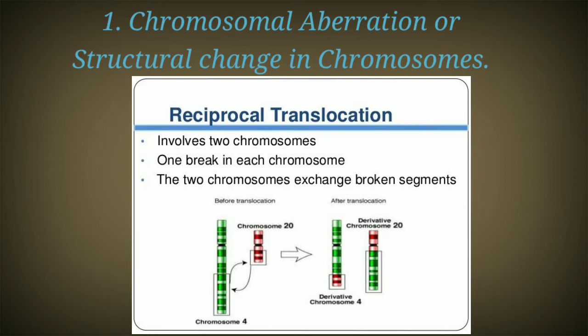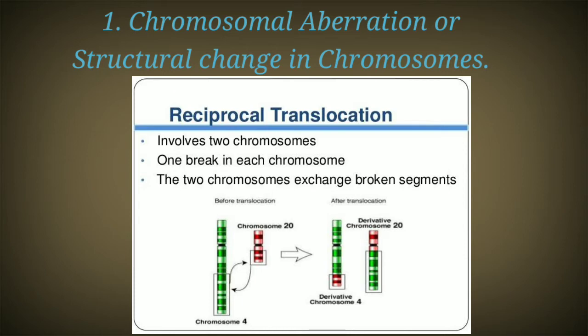In crossing over, the interchange takes place between the non-sister chromatids of the homologous chromosomes, but with translocation, the exchange takes place between non-homologous chromosomes, and as a result it affects the normal nature of the chromosomes or the normal arrangement of the genes in the chromosomes.